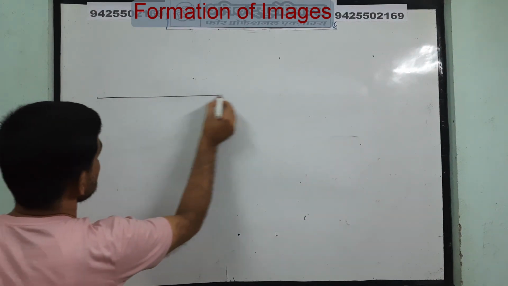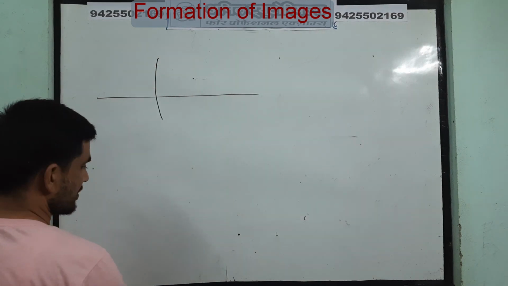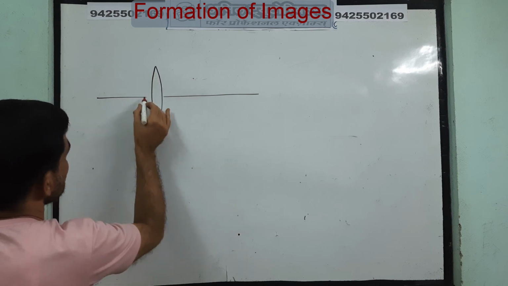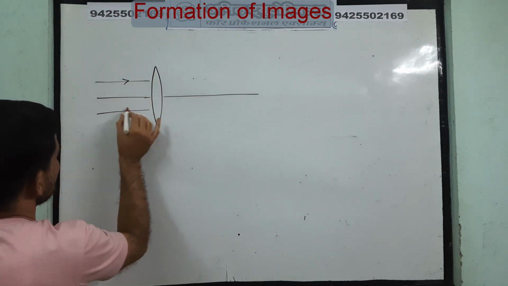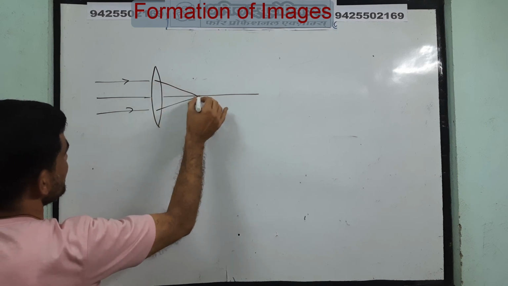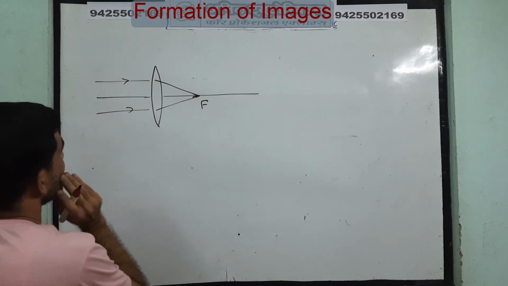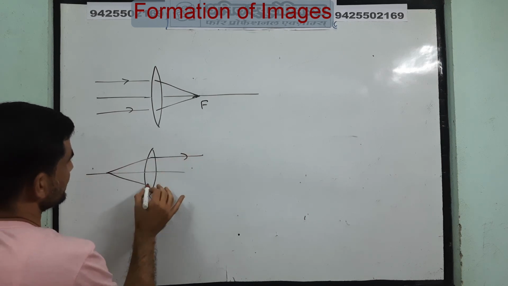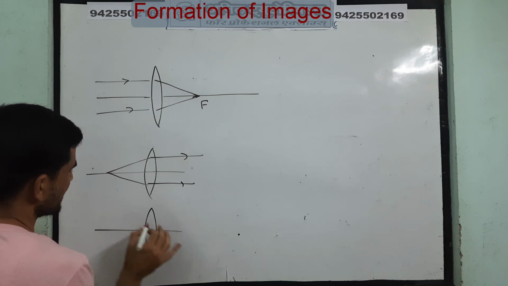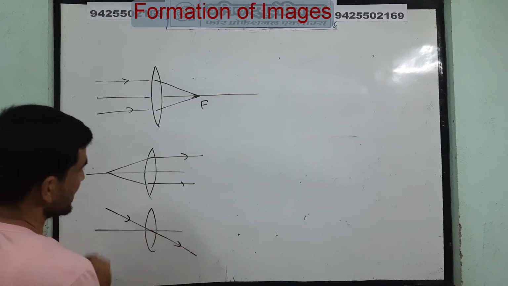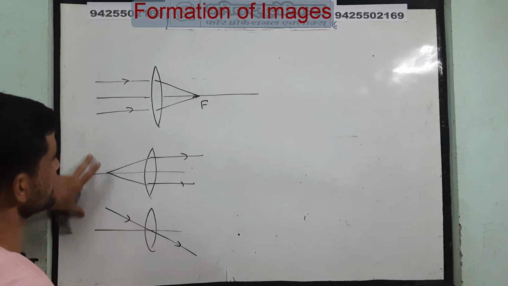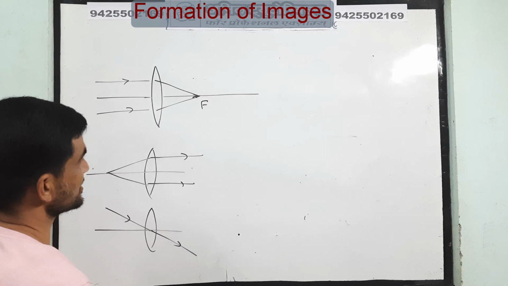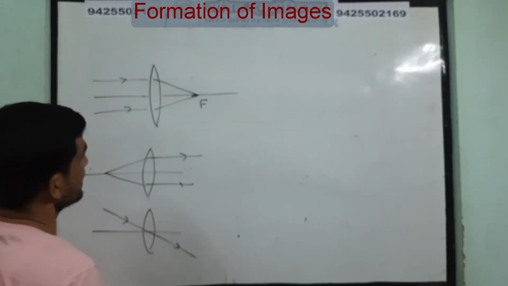For finding the images, we use one concept. When the rays are parallel to the principal axis, they always focus at the second focus. If the rays are coming from the focus, they become parallel. If the ray is incident at the optical center, it goes without any deviation. So we consider these three concepts. Using these concepts, we will be able to draw the formation of images. So first we will take a convex lens.